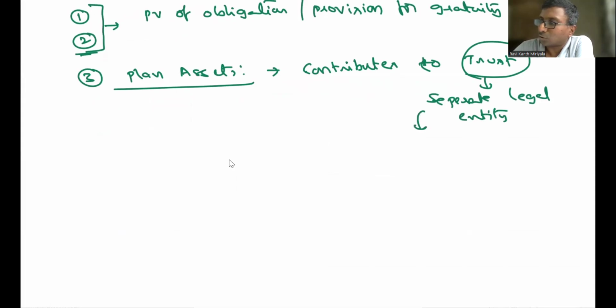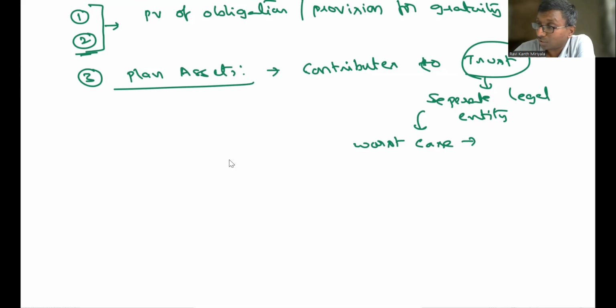So in the worst case scenario, what do I mean by that? Even if the company gets into liquidation, you cannot take out 1 rupee from the gratuity trust.